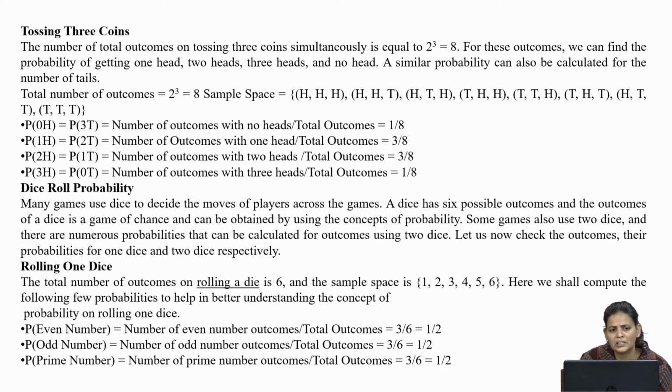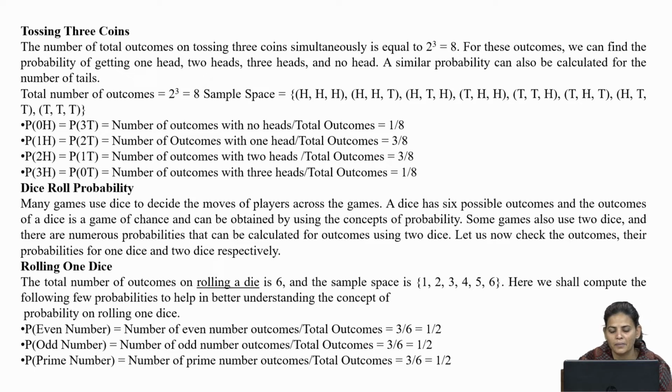Now suppose we have 3 coins, tossing 3 coins. The number of total outcomes on tossing 3 coins simultaneously is equal to 2 power 3, that is 8. For these outcomes we can find the probability of getting 1 head, 2 heads, 3 heads and no head. A similar probability can also be calculated for the number of tails. Total number of outcomes is 2 power 3, that is 8.